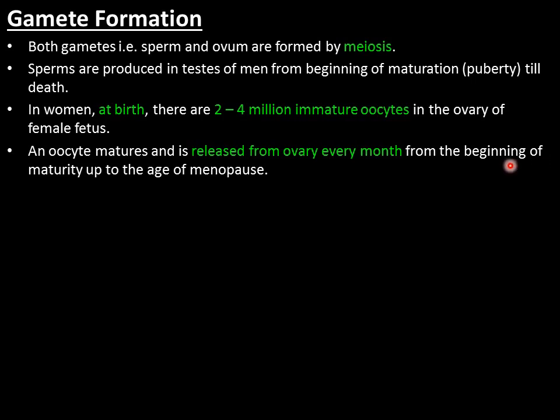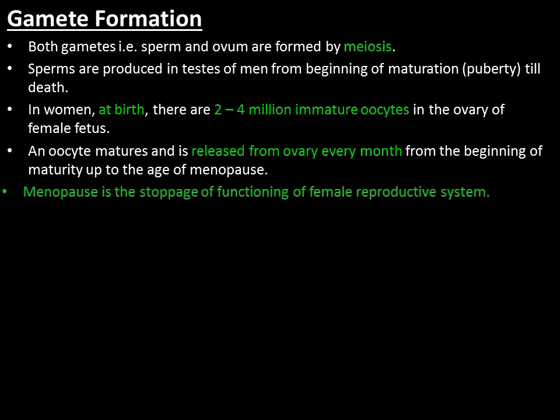Okay, so these oocytes are released in the beginning of what? Maturity. When there is puberty, from that time the oocyte is released every month. Up till where? Up till the age of menopause. So around 45 to 50 age, up till that age, oocytes are released from the ovary into the uterus. Fine.